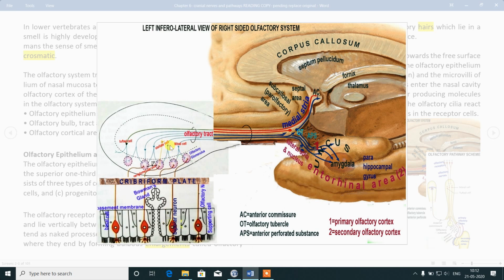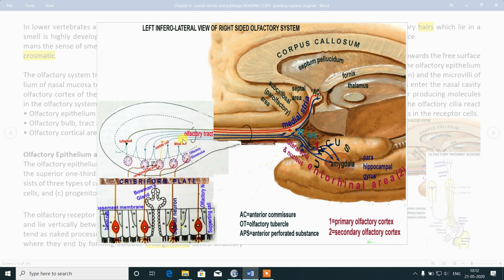After this glomerulus they are connecting to the olfactory cortex. So this collection of these second order neurons' central process is terminating in the olfactory tract. Somewhere here there will be again a synapse, that is your anterior olfactory nucleus.